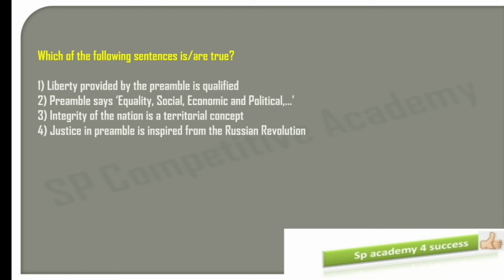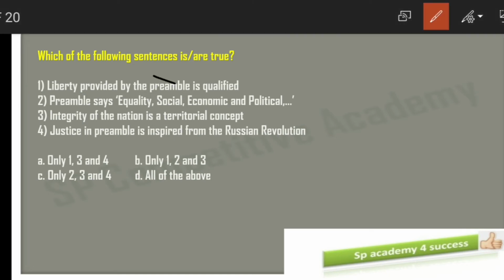Option C, integrity of the nation is a territorial concept. Option D, justice in the preamble is inspired from the Russian Revolution. So you have to identify which of the following are correct, the true statements.